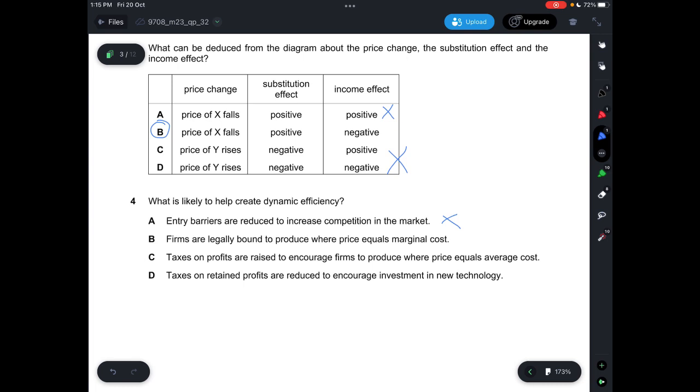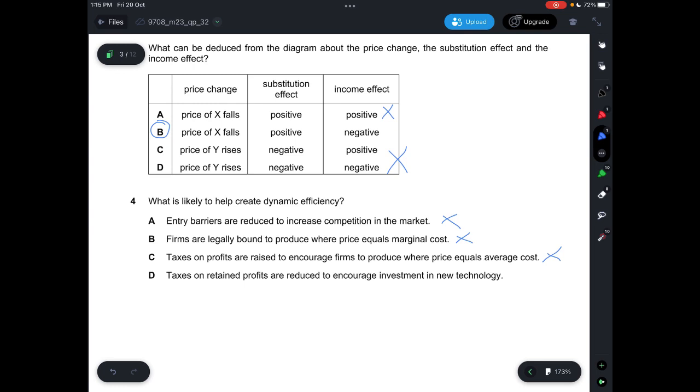Price equals marginal cost is allocative efficiency, so that's incorrect. And C, it says taxes on profits are raised to encourage firms to produce where price equals average cost. Incorrect. That's not how you achieve dynamic efficiency. And D, it says taxes on retained profits are reduced to encourage investments in new technology.